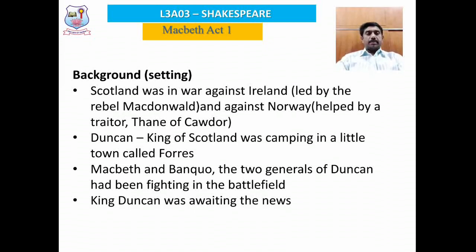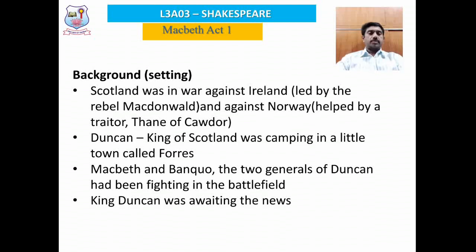The story of Macbeth takes place in Scotland, and in the opening scene itself, Scotland was at war against Ireland and Norway. As far as Ireland was concerned, the war was led by a rebel named Macdonald, and in the case of Norway, the Thane of Cawdor, who belongs to Scotland himself, turned into a traitor and joined hands with the Norwegian forces and took part in the war against Scotland. So Scotland is at war against 2 countries, Ireland and Norway.